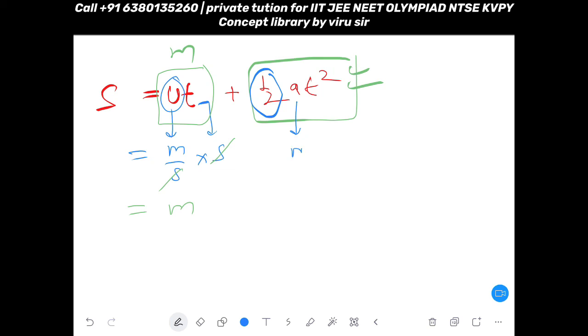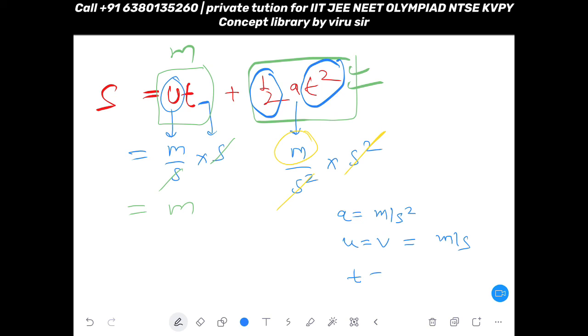After that a has meter per second square, and after that you have time square, which means second square. You can cancel second square and second square, so again you get meter. Yes, acceleration always has unit meter per second square. u and v both have unit meter per second. Time is always second, and distance is always meter.